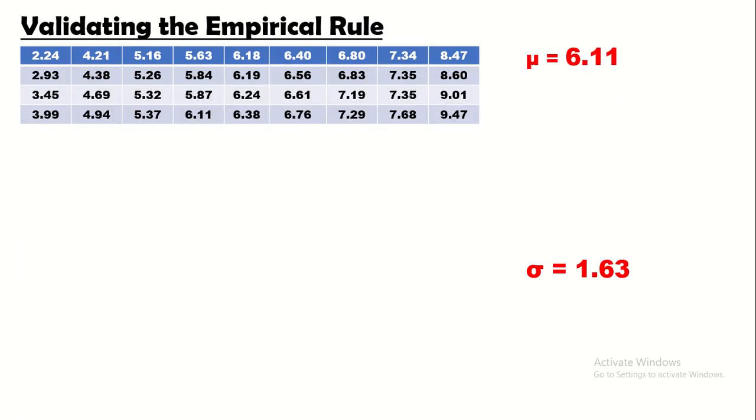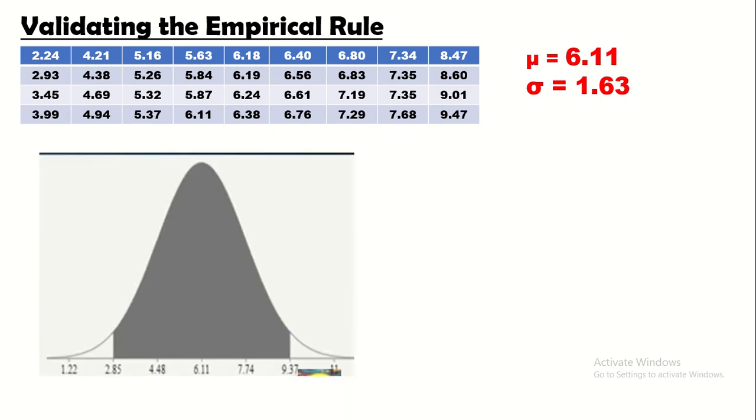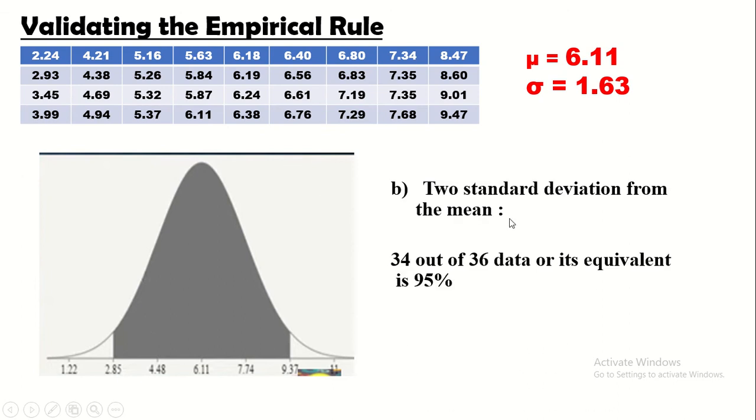Punta naman tayo sa letter B. Again, nandyan pa rin ang population mean at ang standard deviation for the normal curve. Okay, ito naman ang normal curve ng letter B. Okay, 2 standard deviation. Kanina, mula rito hanggang doon, 1 standard deviation. Tayo naman, 2 standard deviation. Ibig sabihin, titingnan natin sa data kung ano-ano ang mga data na nakapaloob mula sa 2.85 hanggang 9.37.